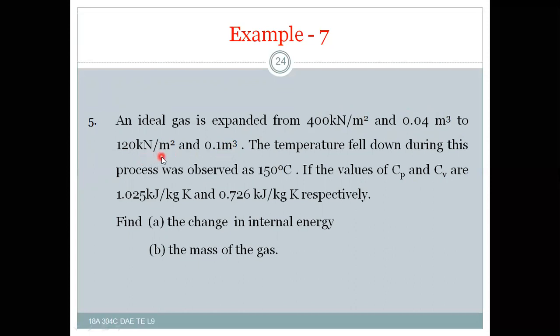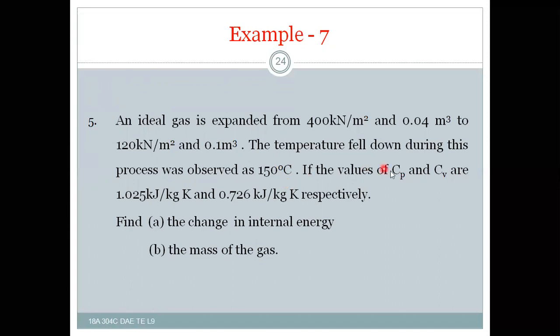This is the final volume. The temperature fell during this process. That means temperature is decreasing as the pressure is decreasing. The process observed is 150 degrees Celsius, that means a decrease in the temperature. That means T2 minus T1 will be 150 degrees Celsius.